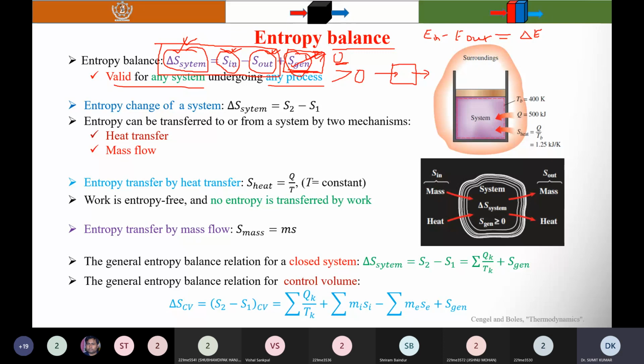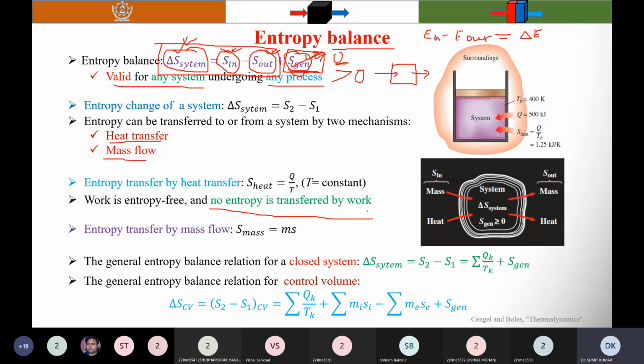But here, entropy can be transferred by heat and mass, but not work, because work is the organized form of energy. So that's why it is entropy free, and no entropy is transferred by work. If you remember, in the last lecture, I told you that entropy is a measure of the degree of molecular randomness or molecular disorder.